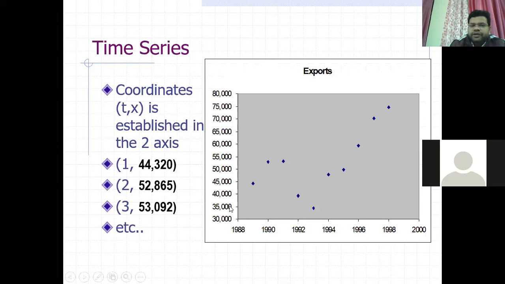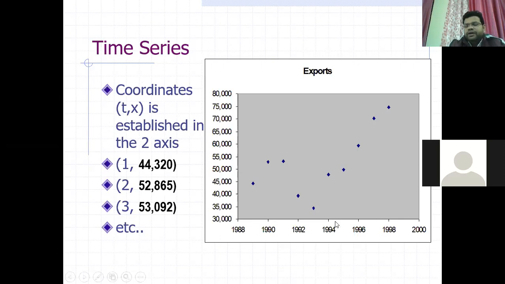Export values are plotted on the y-axis. These points will define what the export value is at a particular time period. So coordinates will be like this: t comma x, time period comma export value.